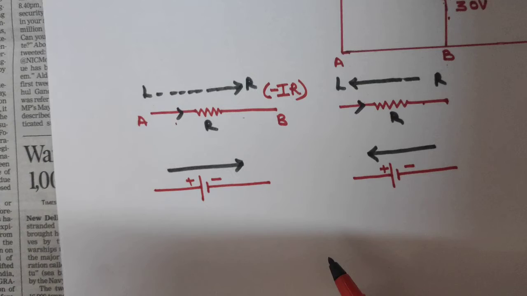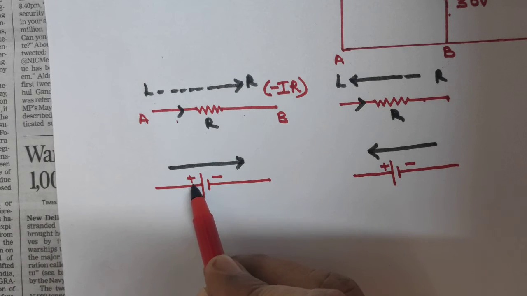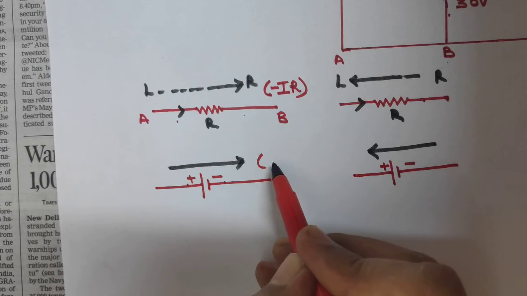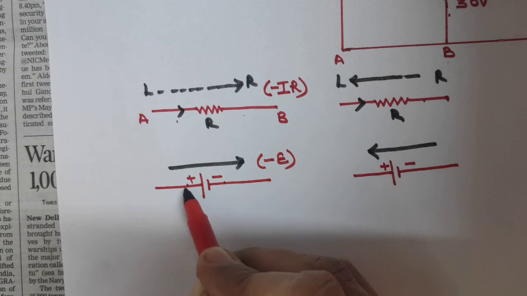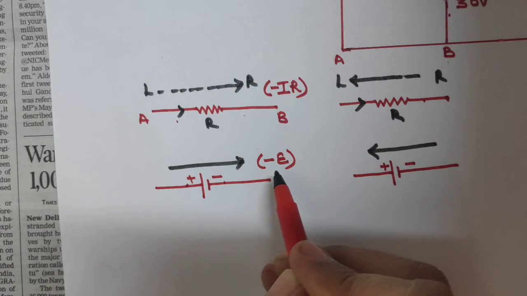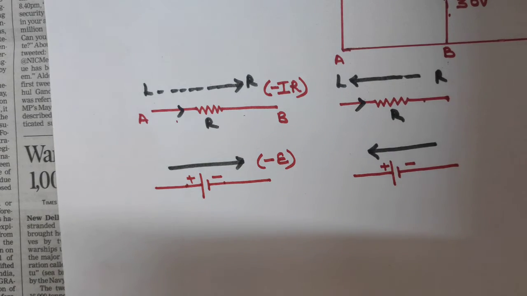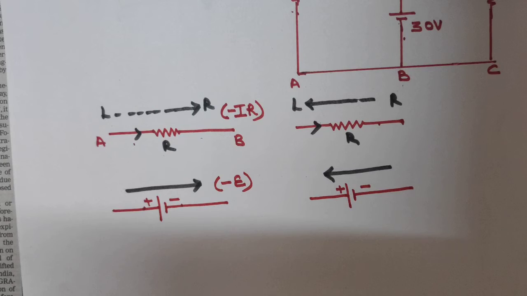Now for a cell, if in a cell we are going from positive to negative, then EMF will be minus E. Positive again higher to lower, so EMF will be taken negative. This is the sign convention, and we have to learn this.